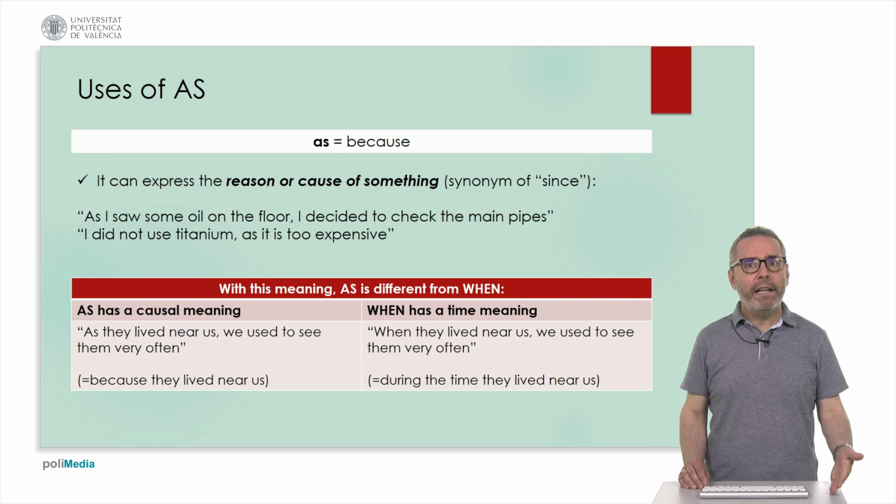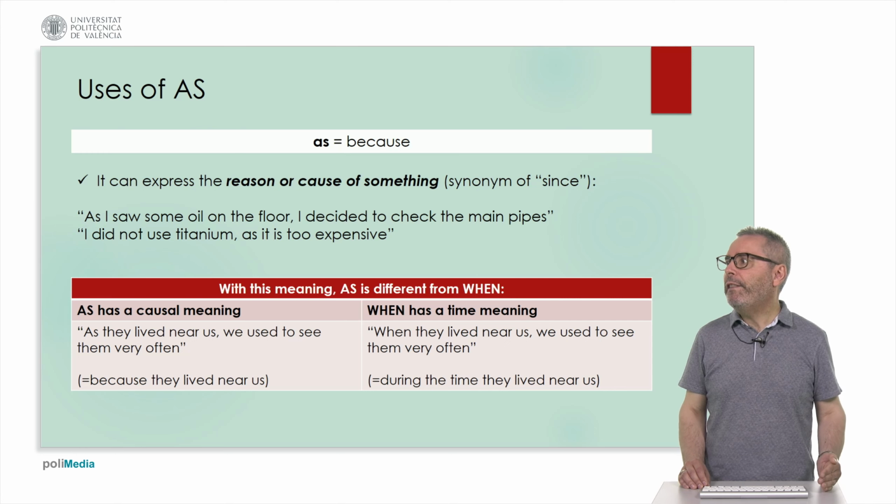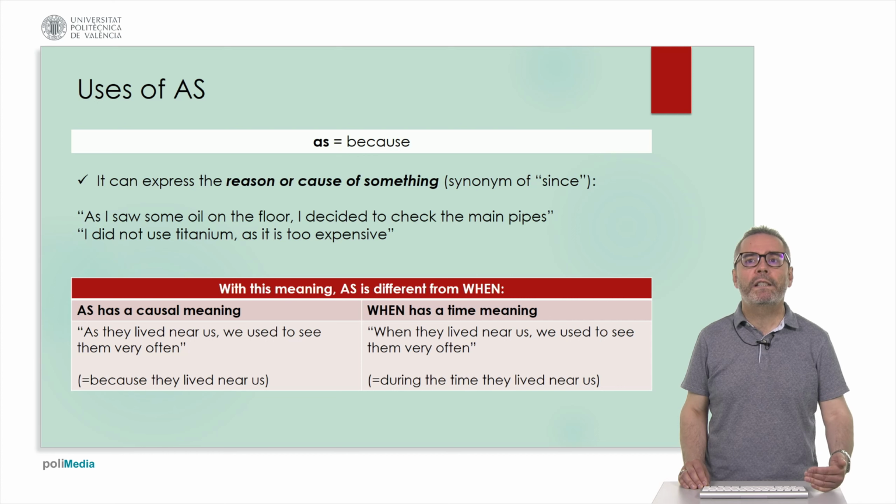With this meaning, again, we can differentiate between as and when. As has, in this case, a causal meaning. In the example, as they live near us, we used to see them very often. In this case, it is because they live near us. There's a causal meaning. Whereas if we use when, it has a time meaning. When they lived near us, we used to see them very often. In this case, it's during the time they lived nearby. It hasn't got a causal meaning.